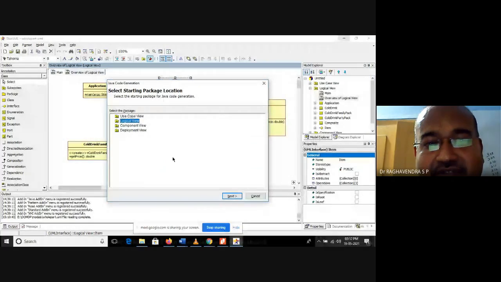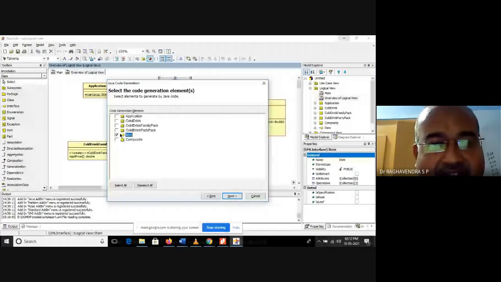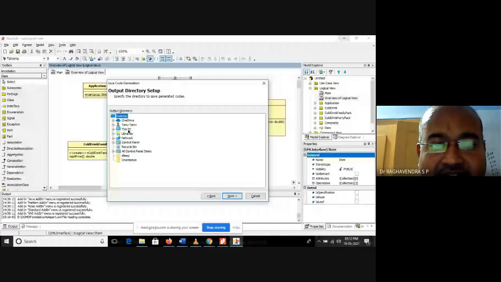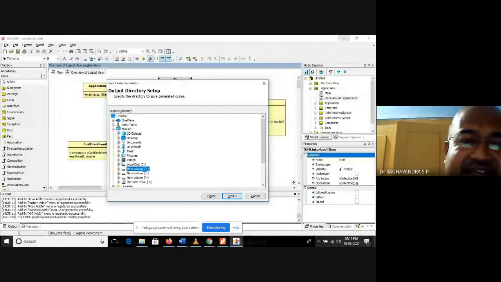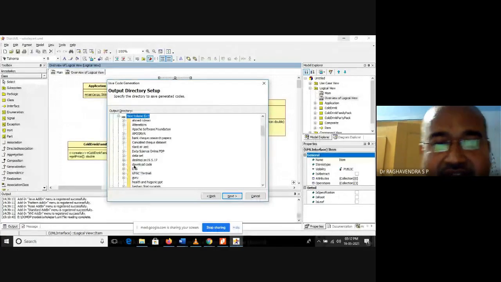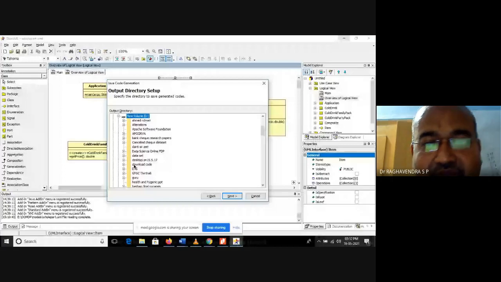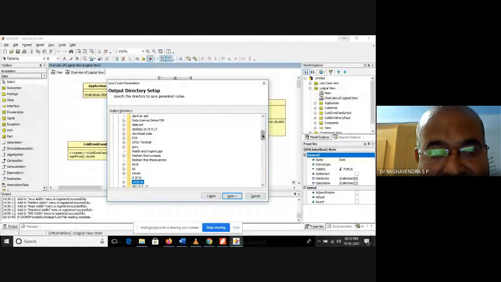Go to next. So here select all, because all the classes have to be selected. Click on next. It will ask you the path where you have to dump your Java files. So select the path. Inside the D drive, I have installed Java. So I'm going to D. So here I have installed Java, that is the JDK folder.